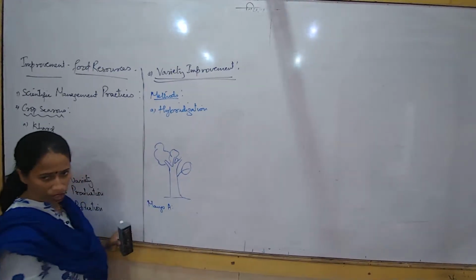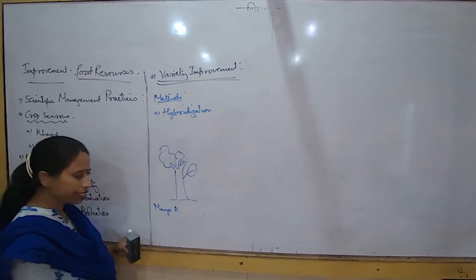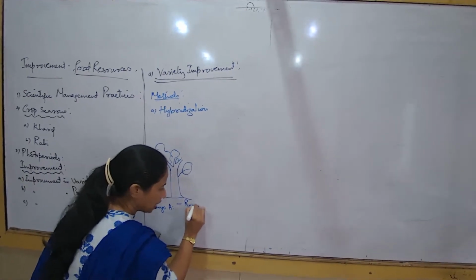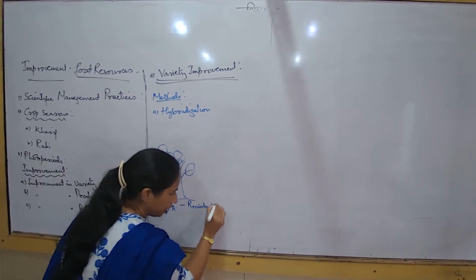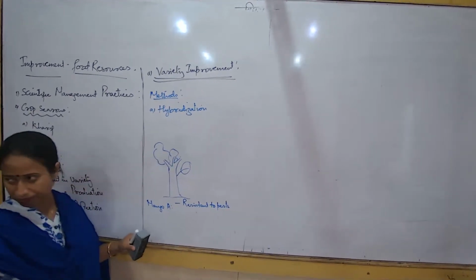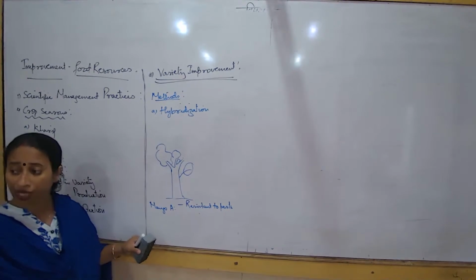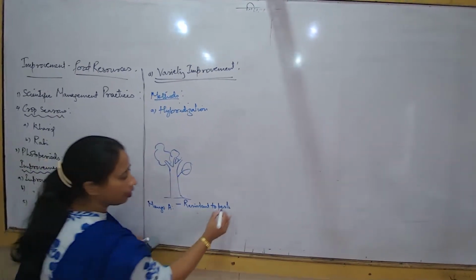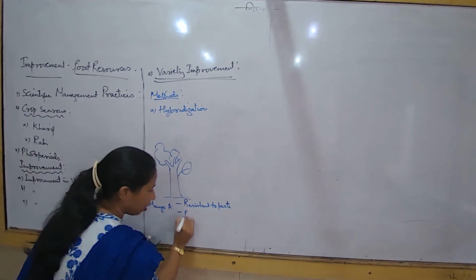In this one variety of mango, it is found that this variety is resistant to diseases. It is resistant to disease-causing germs, pests. Resistant means it will not be easily affected. Resistant to pests.